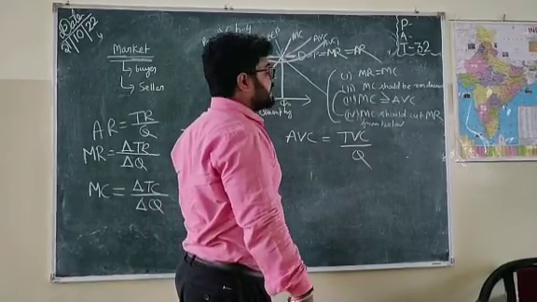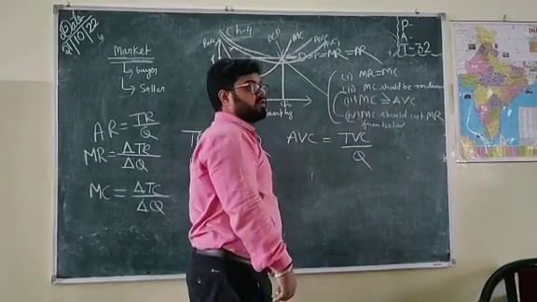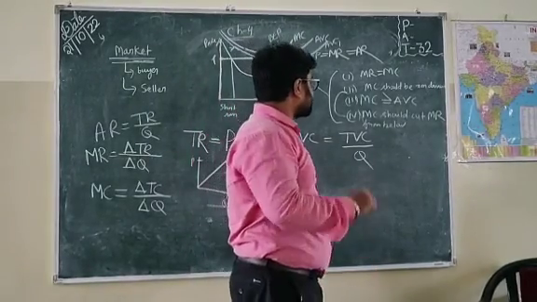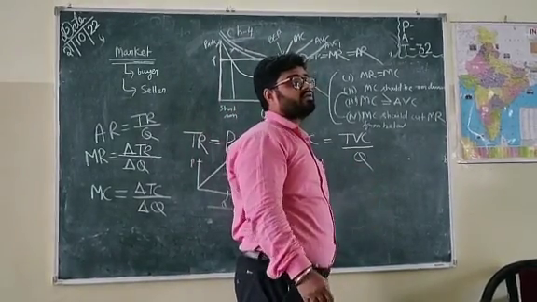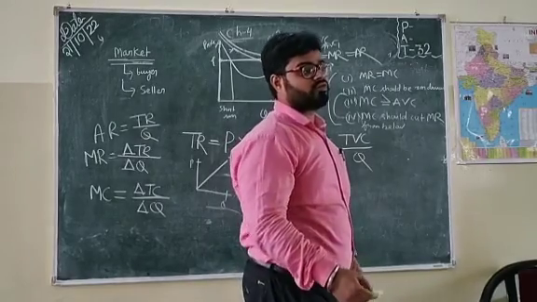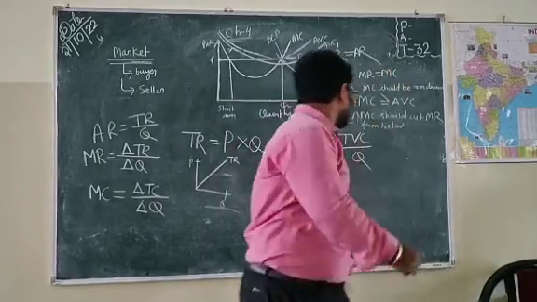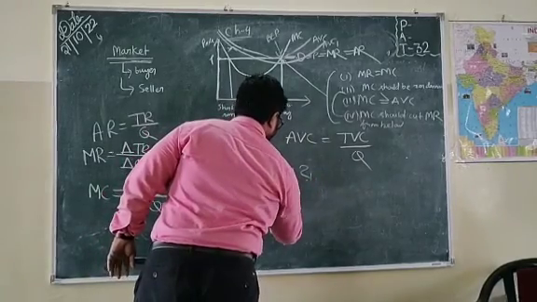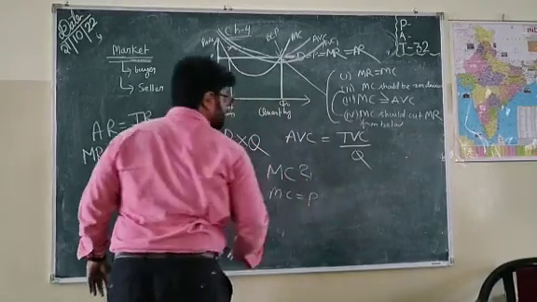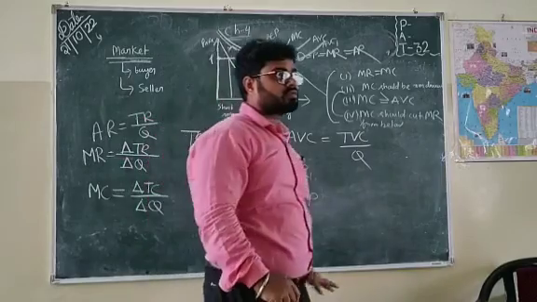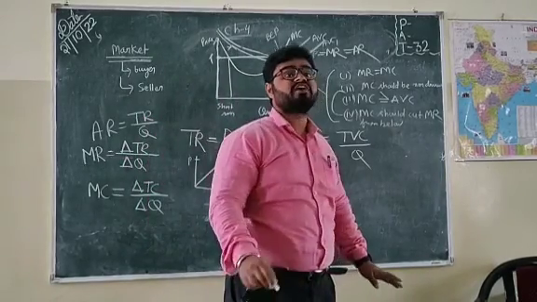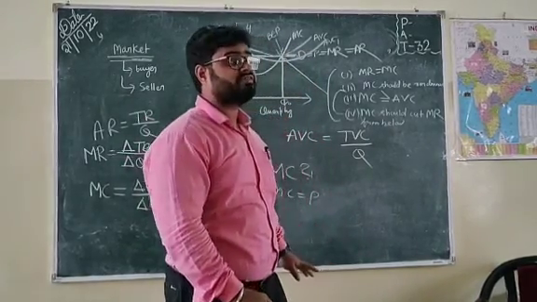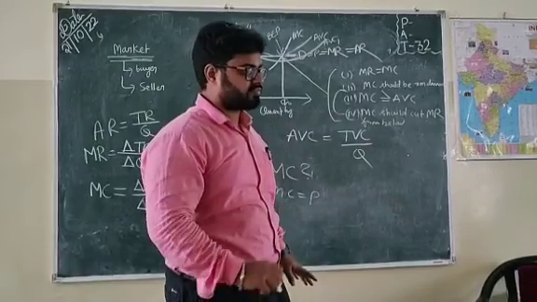You would have gained supernormal profit, where marginal cost is greater than the average cost. What is marginal cost? Marginal cost is equal to price. It is the minimum price a seller should charge.